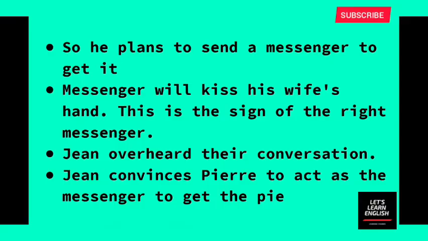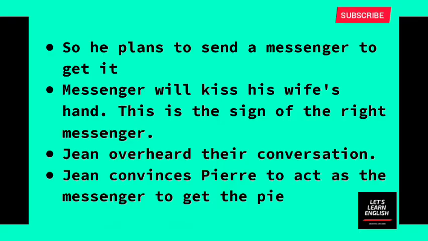If a person comes there and knocks on the door to get the eel pie, and if he asks to kiss her hand, she should understand that this is the right person, the messenger sent by our Gaultier. This is an identification mark.